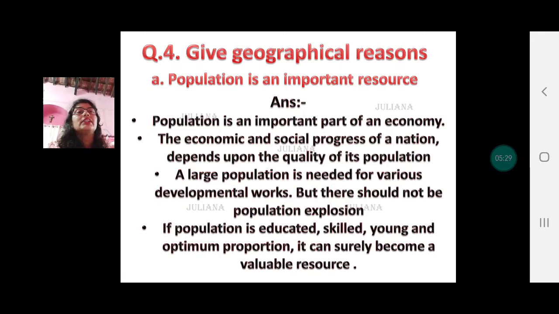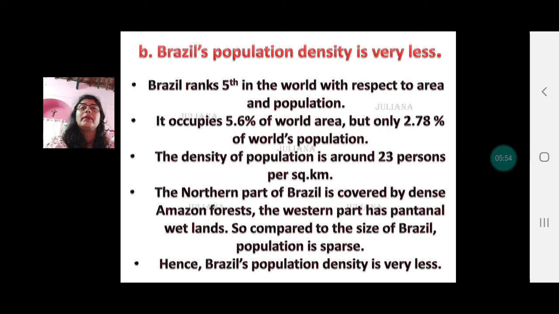The economic and social progress of a nation depends upon the quality of its population. A large population is needed for various developmental works, but there should not be population explosion. That is, too much of population in a short time can be dangerous. If population is educated, skilled, young, and optimum population is available in a region, it can surely become a valuable resource. Brazil's population density is very less.